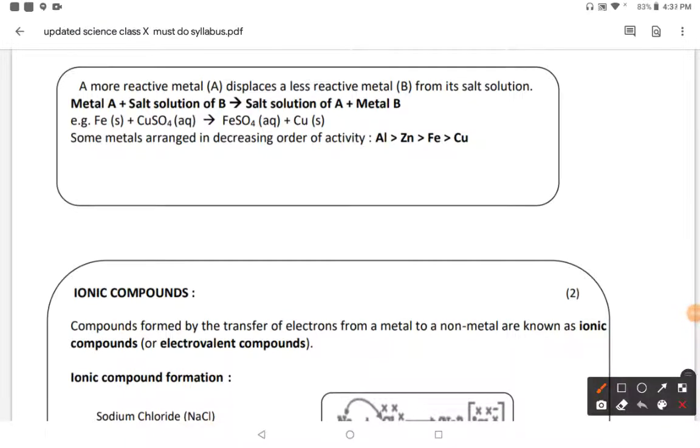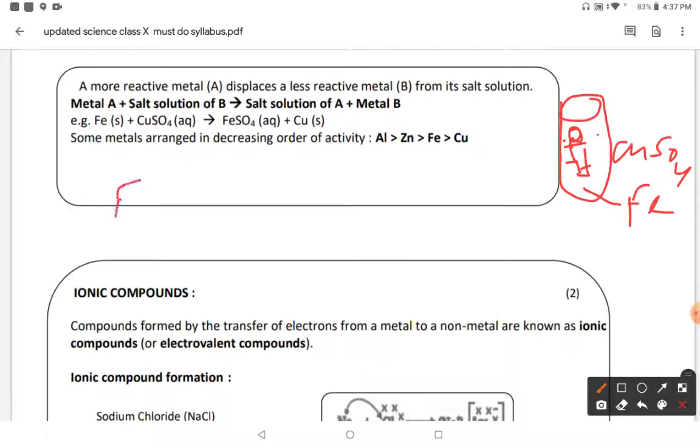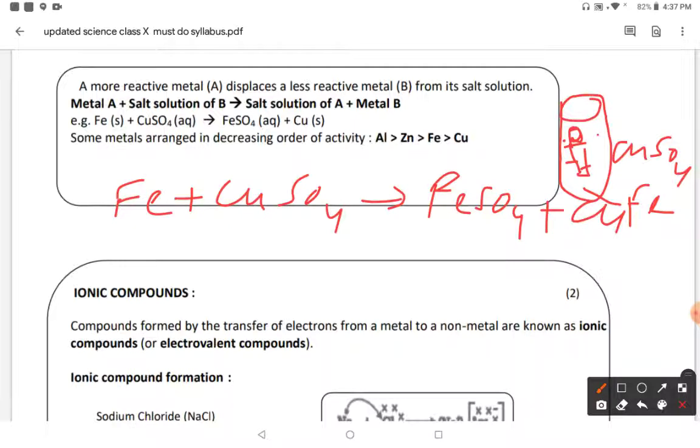Like, if we take a test tube and put copper sulfate solution, which is blue in color, in it, and then we keep a nail of iron in it overnight. When we see the nail in the morning, iron has reacted with the copper sulfate, which is blue in color, and converted it into ferrous sulfate, which is light green in color, plus copper is removed and the iron nail is covered by a brown layer, that is copper.